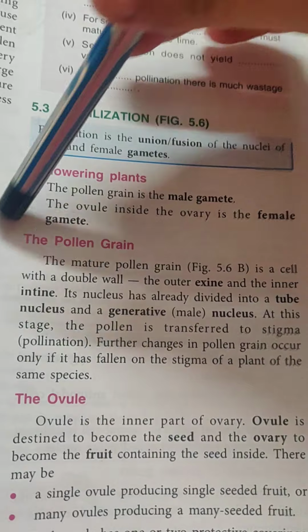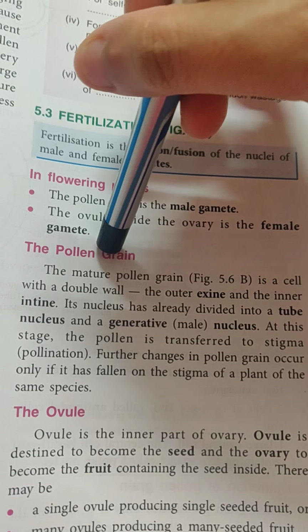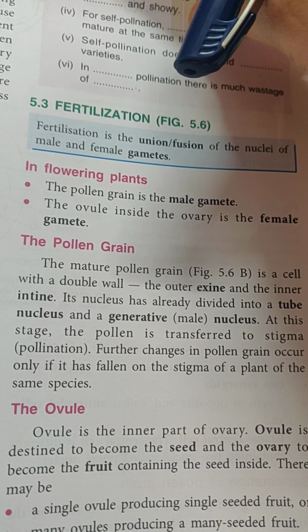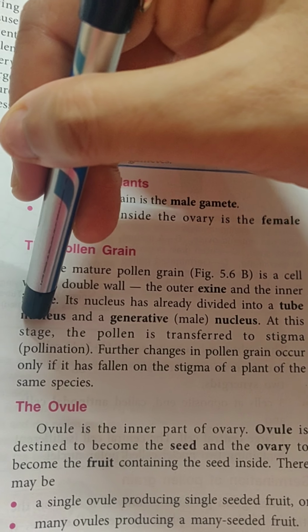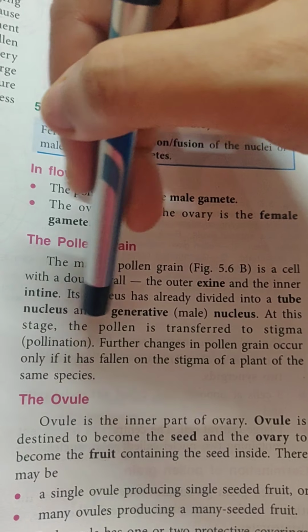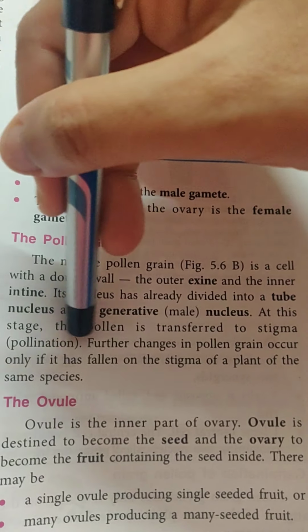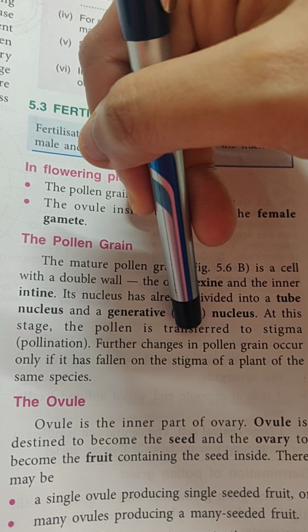At that stage, the nucleus inside the pollen grain has already divided into two nuclei, one known as the tube nucleus, another known as the generative nucleus. It is at this stage that the pollen is transferred to the stigma.